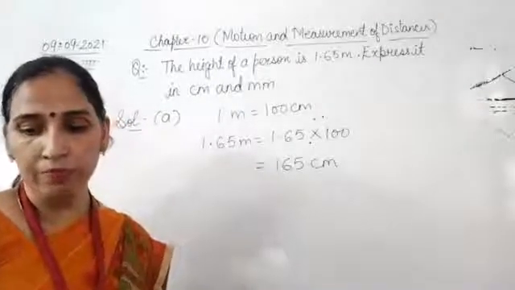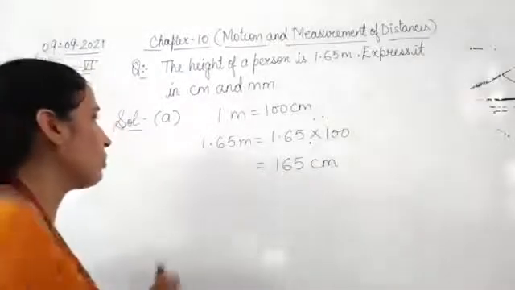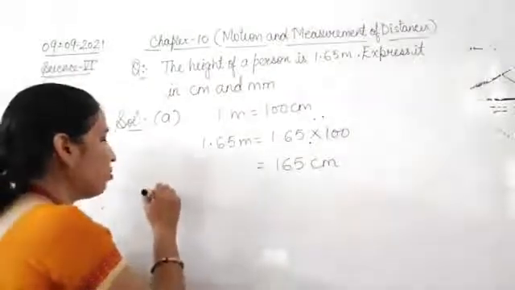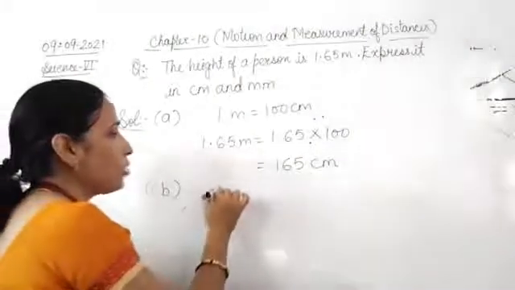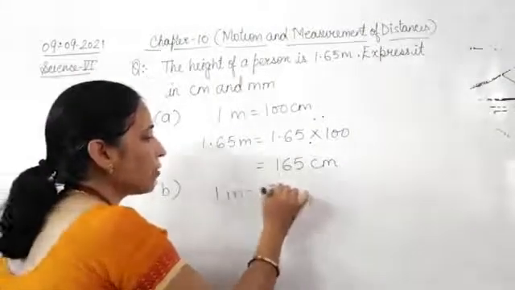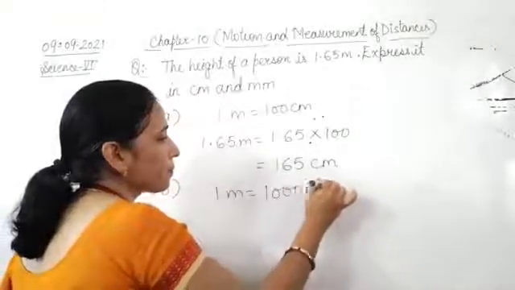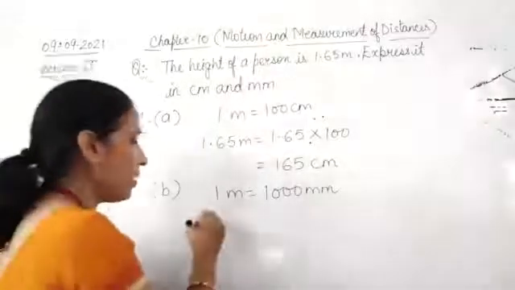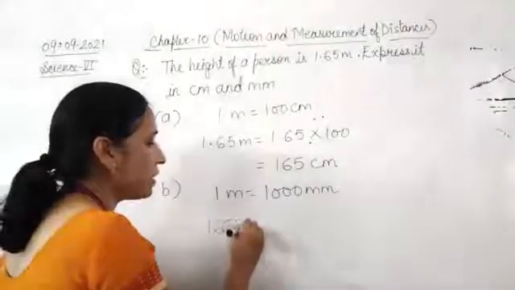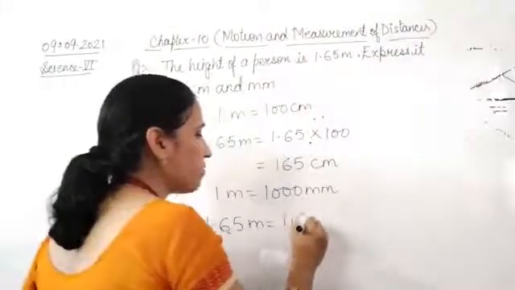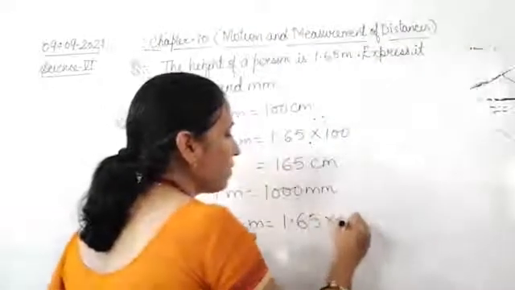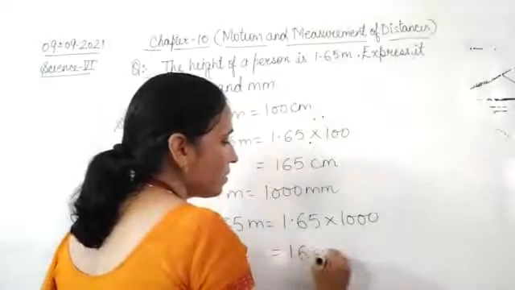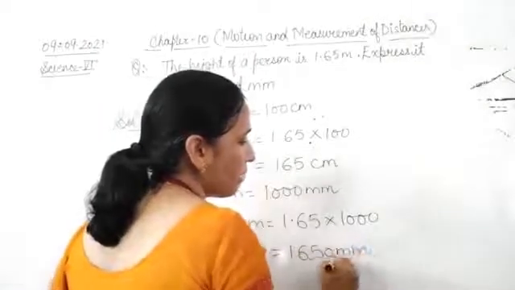Then number 2, in the second case you are supposed to convert it into millimeters. So 1 meter is equal to 1000 millimeters. Here 1.65 meter will be equal to 1.65 multiplied by 1000. That will become 1650 millimeters.